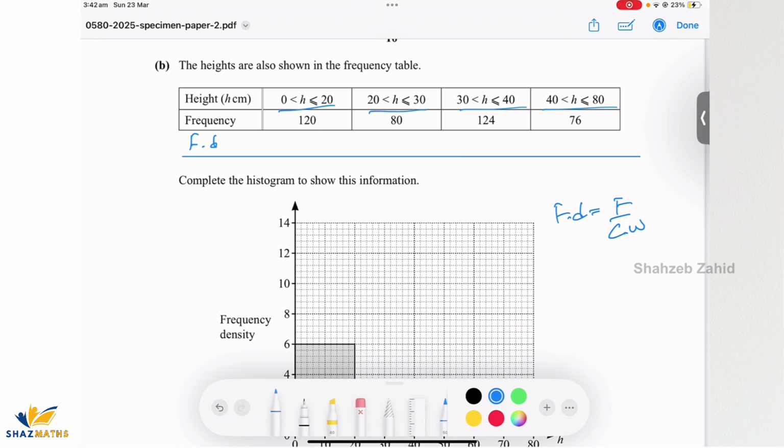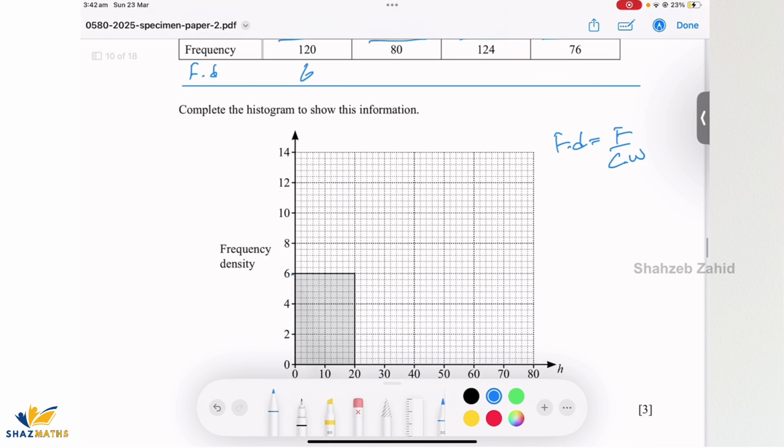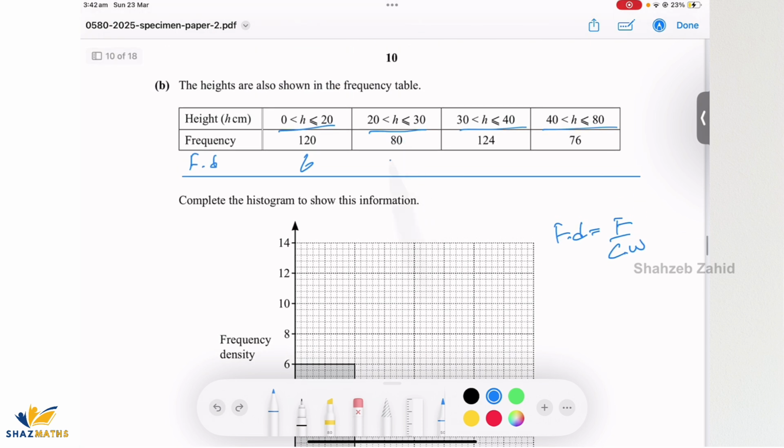Okay, so 120 divided by 20, it should be 6, and I can have a look. That's 6, so it's all good. For this one, it's going to be 80 over 10, which is 8, 124 over 10, which is 12.4, and then 76 over 40, which is, let's find that out. 2 times 1 is 2, goes there, 9, 10, which is 1.9.